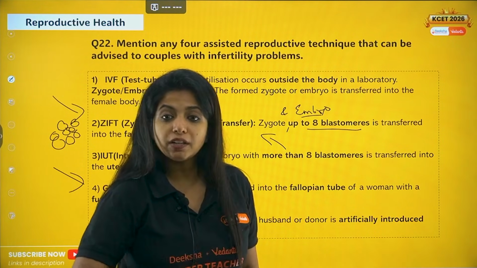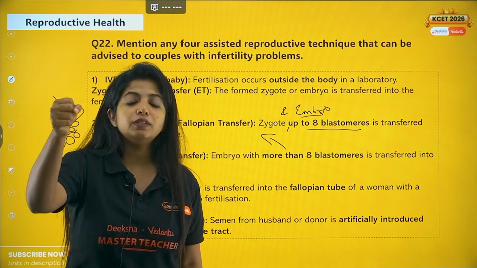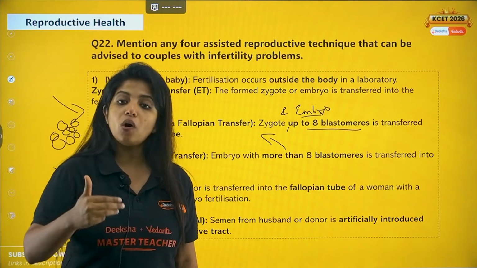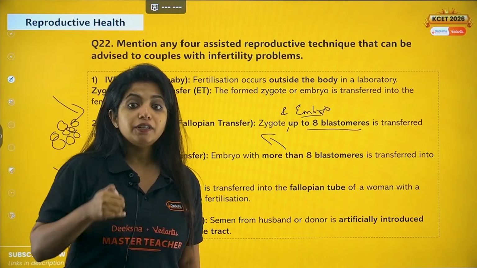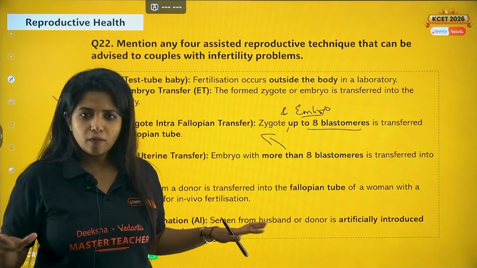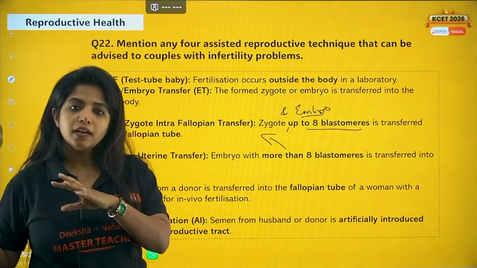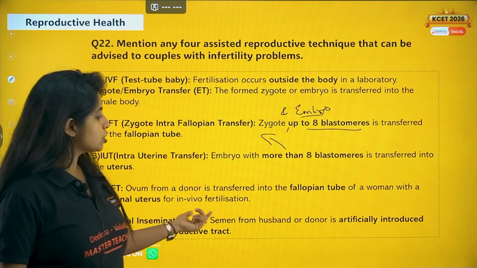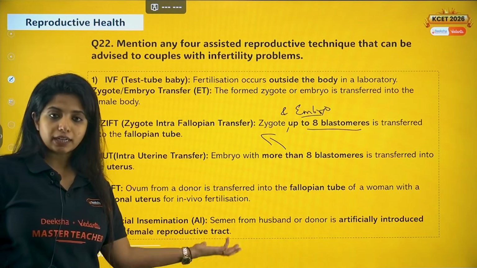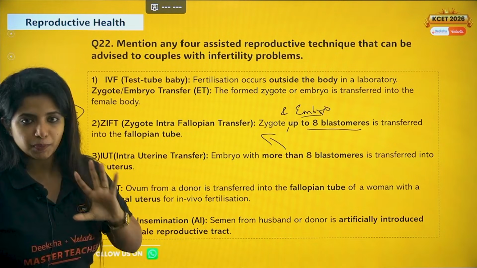So you need to do artificial insemination, where basically semen is being collected and artificially it is put within the female's body. It can be either in the reproductive tract, that is vaginal tract, or it can be within the uterus also. If it is within the uterus, you call it intrauterine insemination. If it is just normal, basically you do not have a term for it. In general, you say it artificial insemination. Semen from the husband or the donor is artificially introduced into the female reproductive tract. If you are specifically doing it within the uterus, then intrauterine insemination.